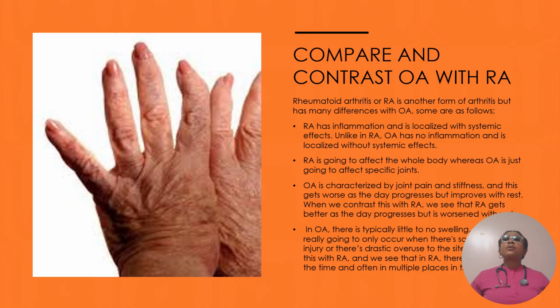Rheumatoid arthritis is going to affect the whole body, whereas OA is just going to affect specific joints. OA is characterized by joint pain and stiffness, and this gets worse as the day progresses, but improves with rest. When we contrast this with rheumatoid arthritis, we see that RA gets better as the day progresses, but is worsened with rest. In osteoarthritis, there's typically little to no swelling.